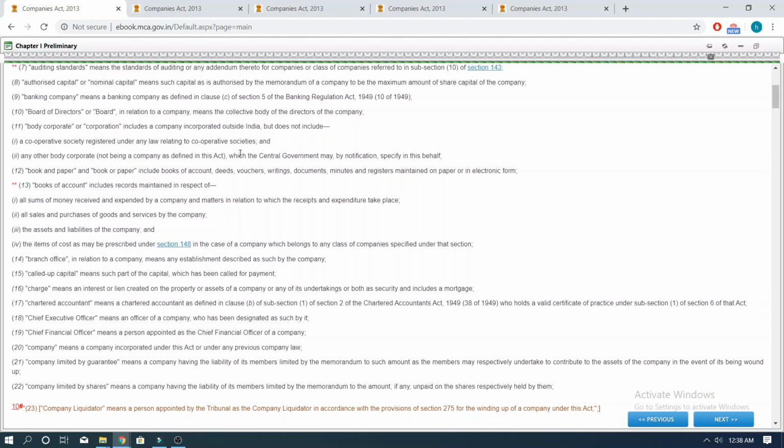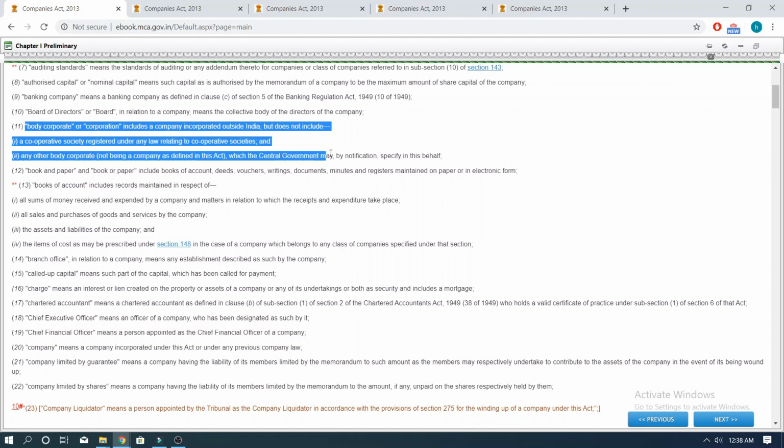Now we will look at Section 2 Clause 11, which defines the term body corporate. Note that the definition says body corporate includes and not means. So it says body corporate includes any company incorporated outside India but does not include cooperative society registered under the Society Registration Act or any other notified body corporate. So what this essentially means is that the definition of body corporate is not exhaustive and is rather inclusive in nature, which includes company, limited liability partnership, foreign company, public financial institution, banking company, non-banking financial company, etc. Except all those entities which are said to be not included as a part of the definition of body corporate